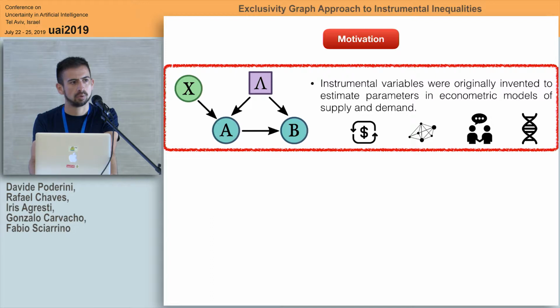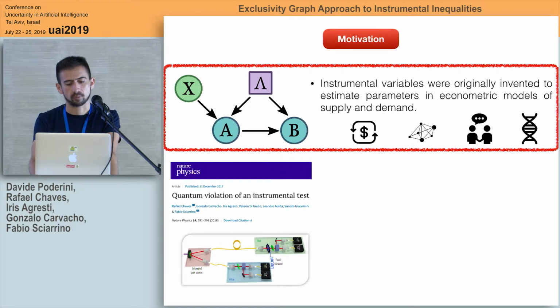Judea Pearl was the first person to establish an inequality for the instrumental variables. He found the first inequality, and then this inequality was extended by Bonet. The first violation of this inequality was also performed at Sapienza University. We performed an experiment where we implemented this causal structure and exploited photons to demonstrate that this causal structure is not respected by quantum mechanics.